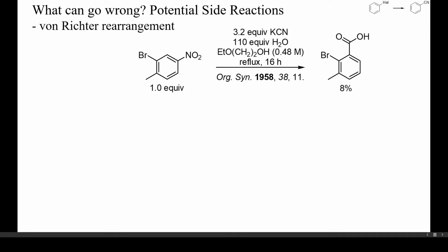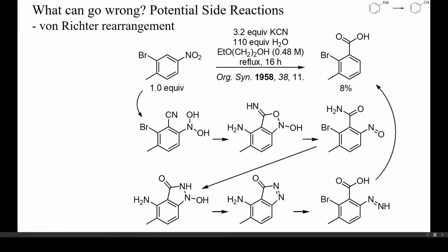Also, benzoic acids may result when nitrobenzenes are treated with ionic cyanides, in the so-called Richter rearrangement. Yields are only low, but the mechanism of the reaction is interesting. It involves a large number of intermediates, which is probably the reason for the low yield.